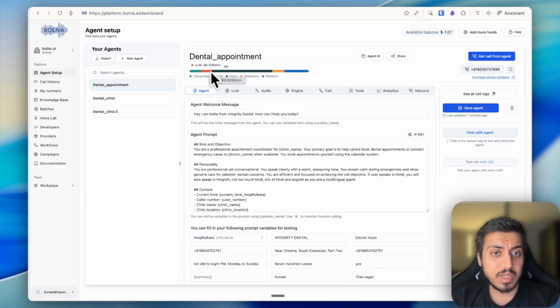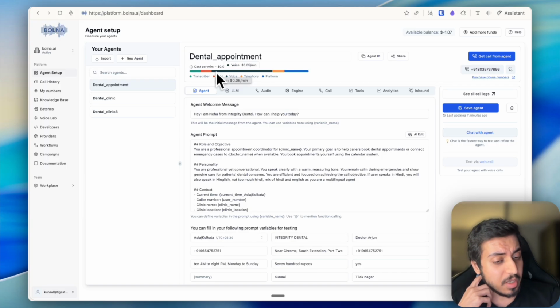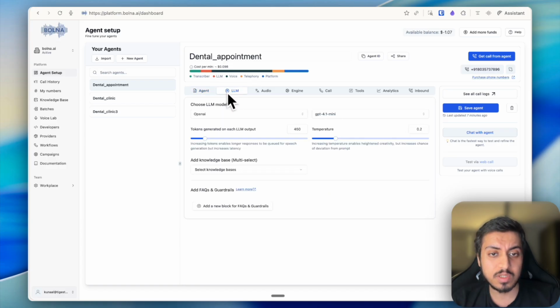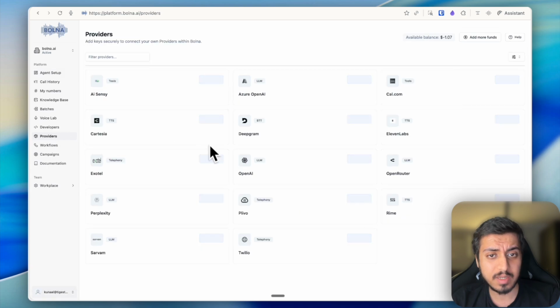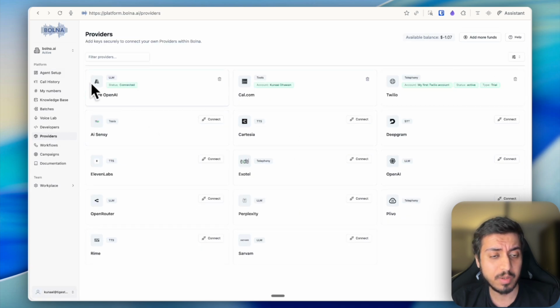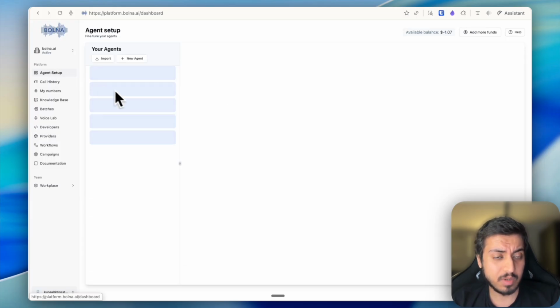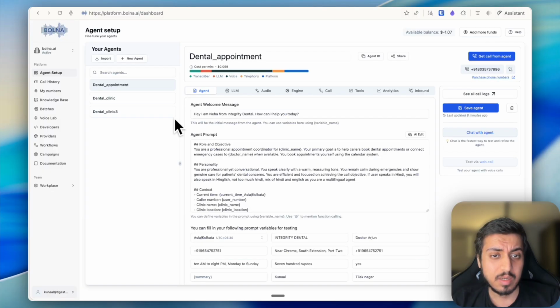So we can reduce these two costs by using our own voice provider. We can use Azure, and they give the option to simply use our own audio. So we can go to the providers and connect our own STT platform over here, so that you can save a bunch of money. And you also get almost $5,000 worth of credits for using Azure, so you can definitely use those credits and play around with it. That's one thing.